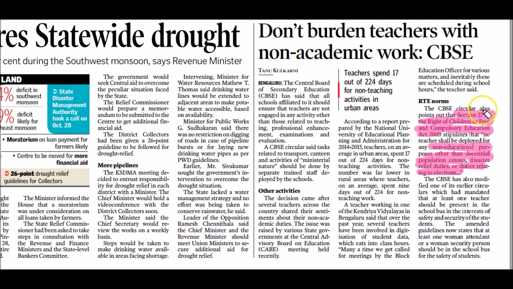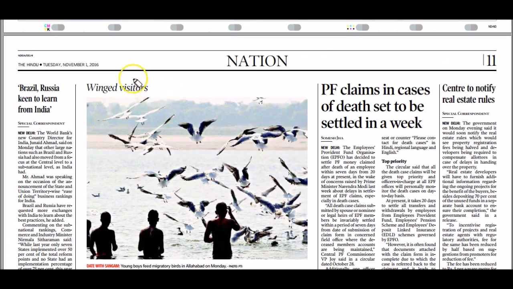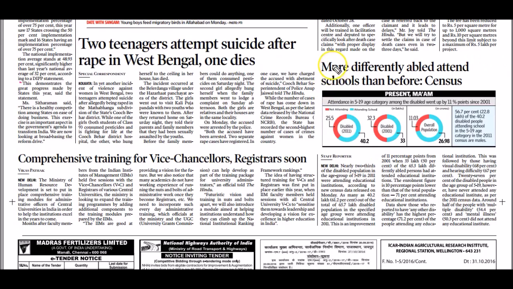So let's prepare thoroughly on section 27 of the Right to Education norm. On page number 11, you have to read this article: PF claims in case of death should be settled in a week. Another article on page number 11 is more differently abled attend schools than before, census. So don't forget to read this article as well.